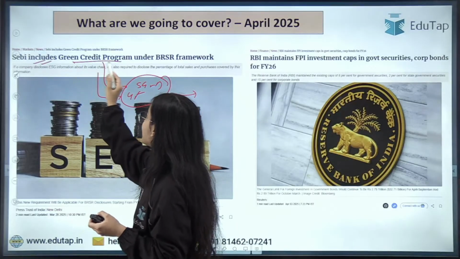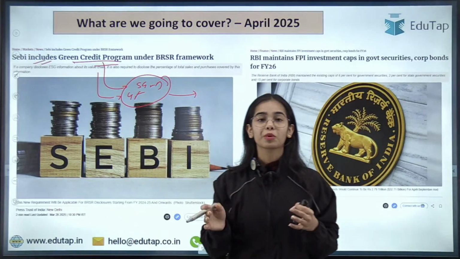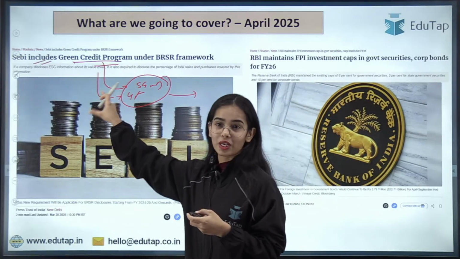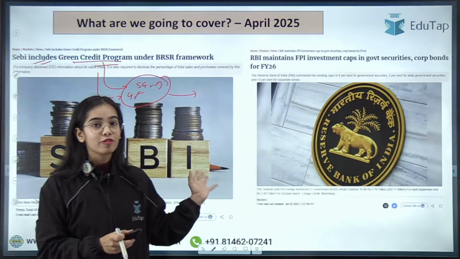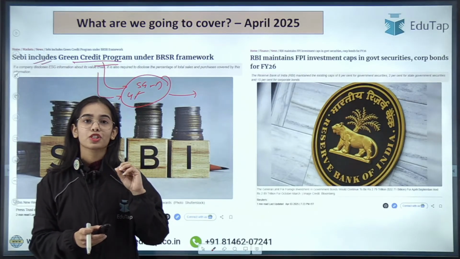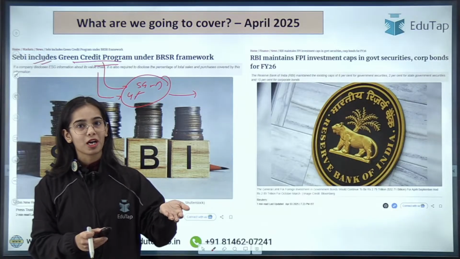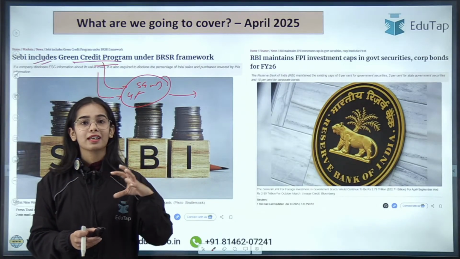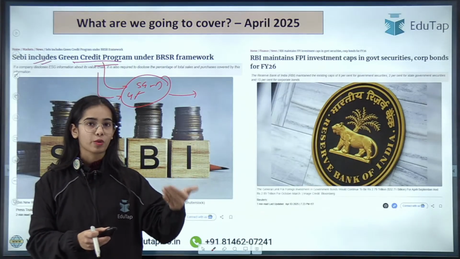Similarly, this Green Credit Program becomes very important for your descriptive answer writing because you can use it in your answers. From the objective point of view also, this topic is very important from the RBI examination perspective, from the SEBI and from the NABARD perspective. We will discuss what the Green Credit Program is, and this is very important from your descriptive and objective point of view.